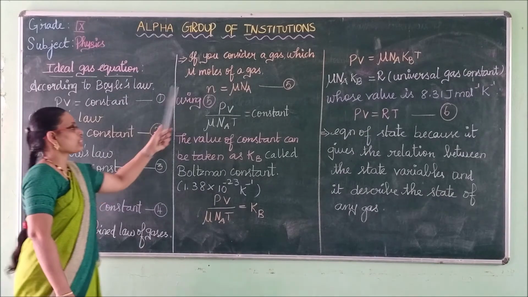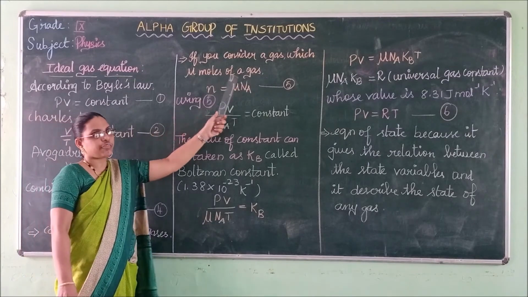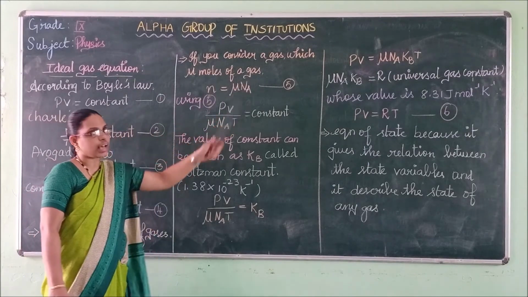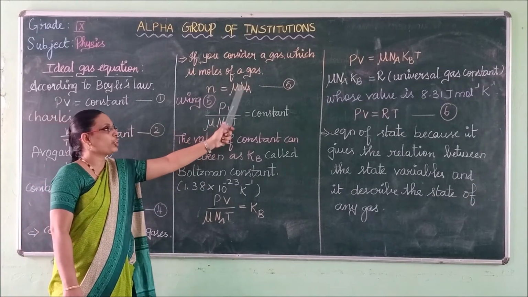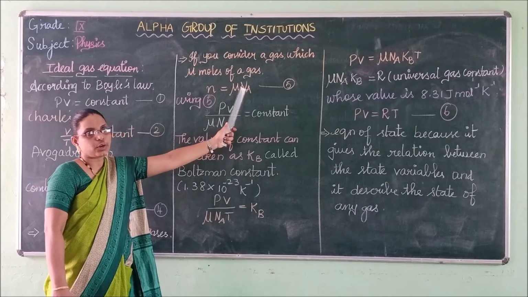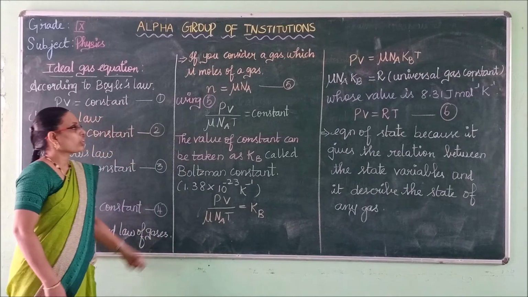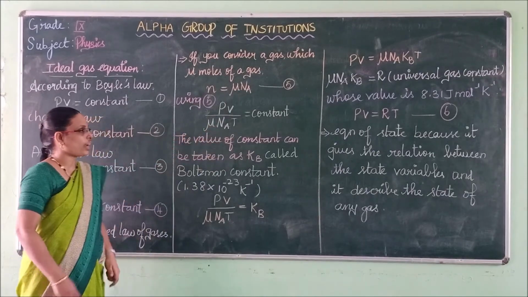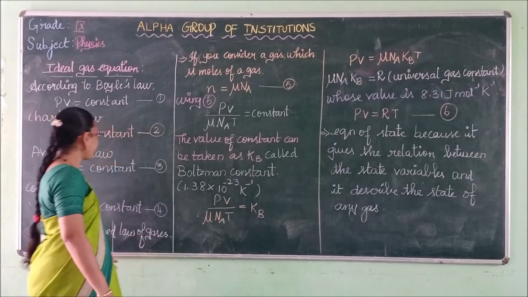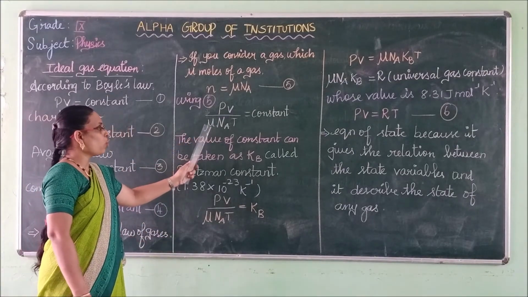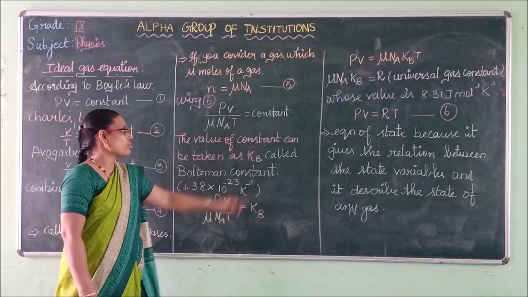Then if you consider any type of gas which contains mu moles, how can you write the number of molecules? N equals mu times the Avogadro number. What is NA called? It is the Avogadro number. So using this fifth equation, we can combine equations 4 and 5. Then we can write PV by mu NA, that is the Avogadro number, into temperature, equals constant.